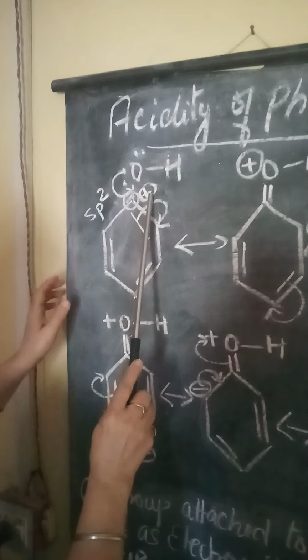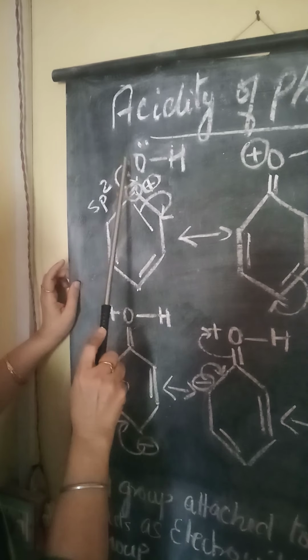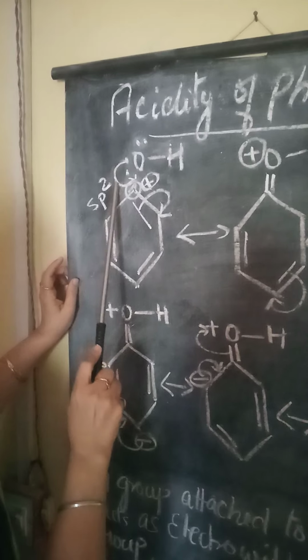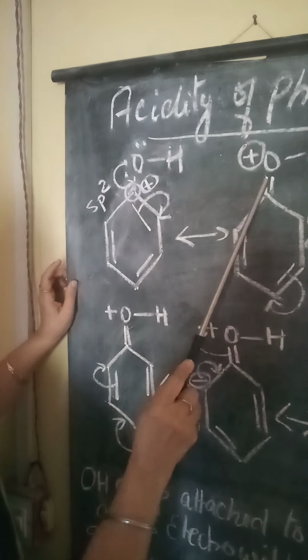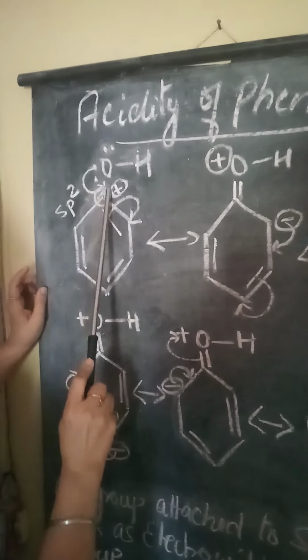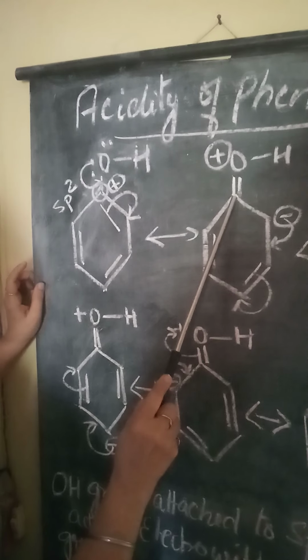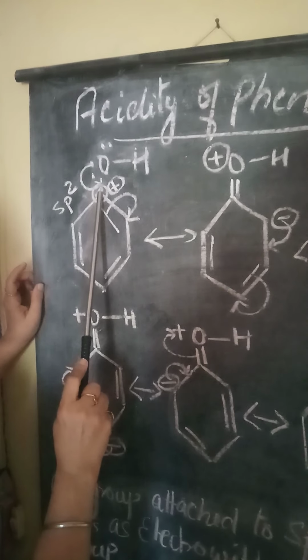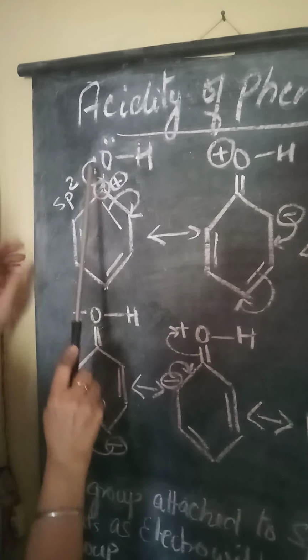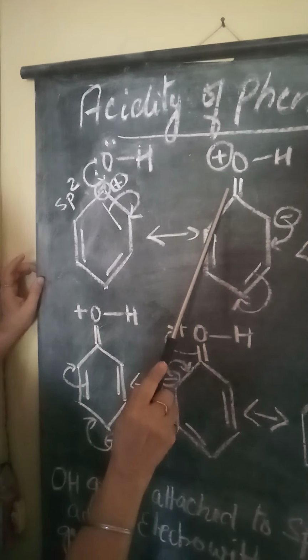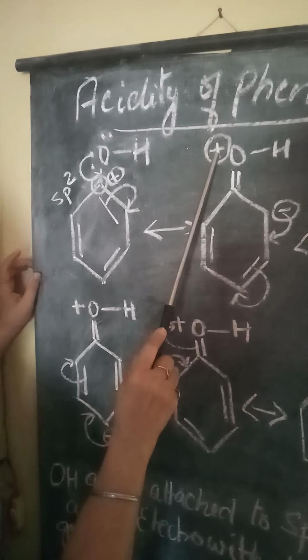In order to balance this positive charge, a pair of electrons from oxygen moves towards this carbon and forms a double bond. As the oxygen has donated the electron, it develops a positive charge.